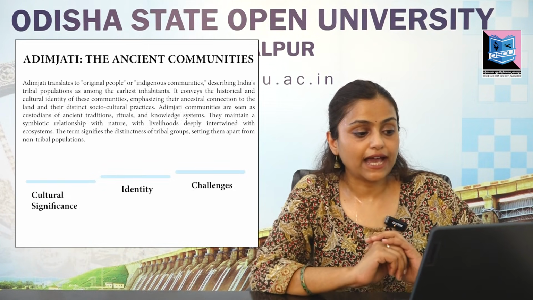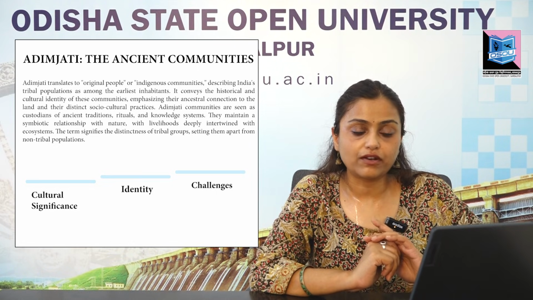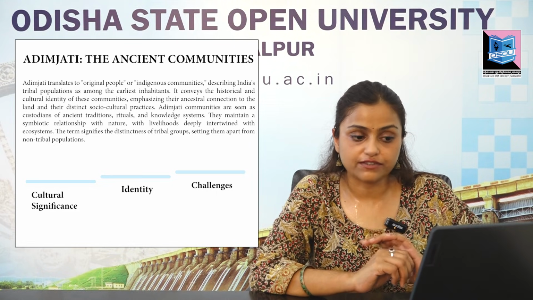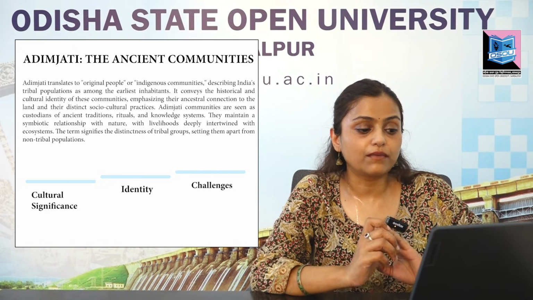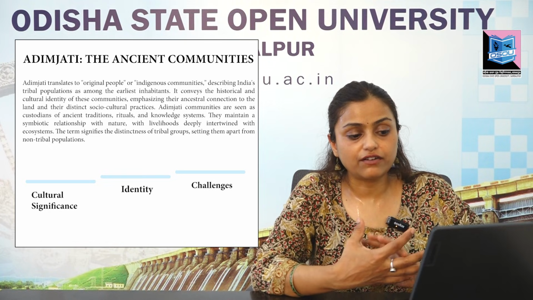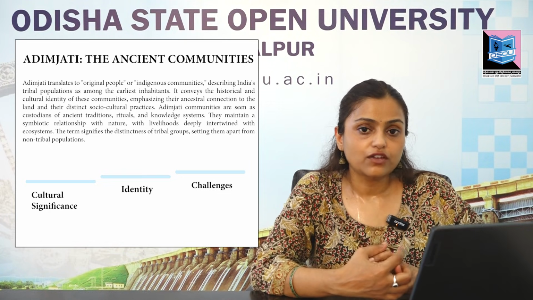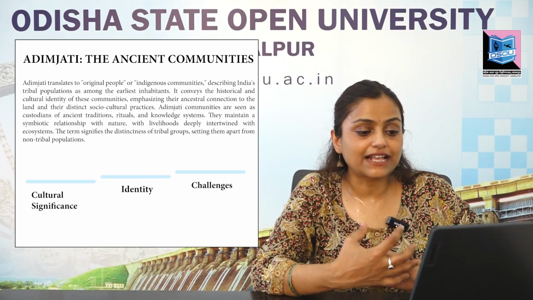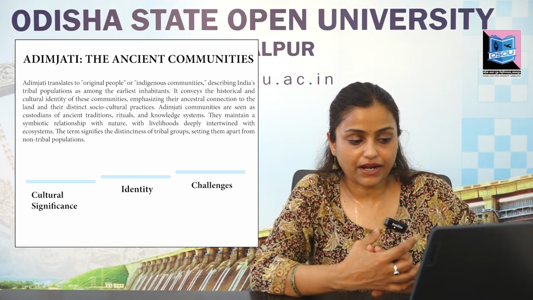Now, looking at Adim Jati, they are the original people or the indigenous communities. It describes India's tribal population as some of the earliest inhabitants. The term itself conveys the historical and cultural identity of these communities. It also emphasizes their ancestral connection to their land and their distinct socio-cultural practices.